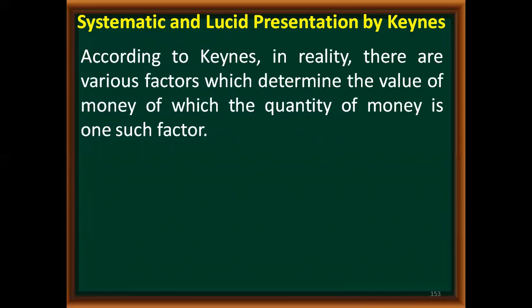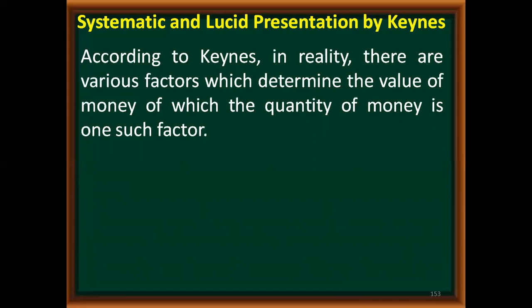So their theory has a narrow scope, whereas the theory given by Keynes is a very broad theory, which not only presents his own idea, but also includes the quantity of money as a factor in determining the value of money. He has not ignored that, because he also belonged to the same group.